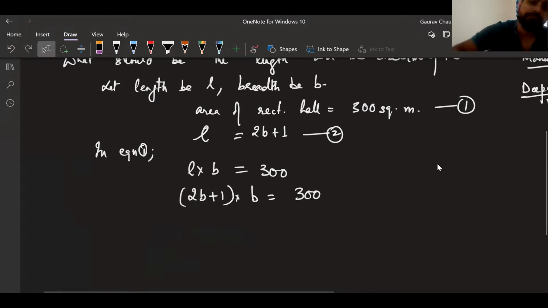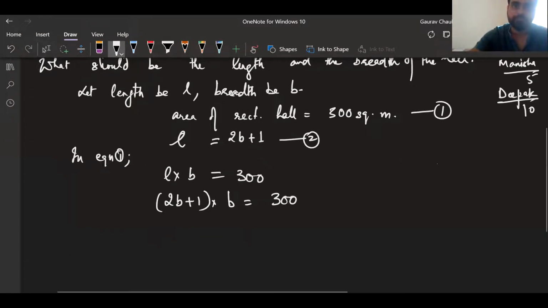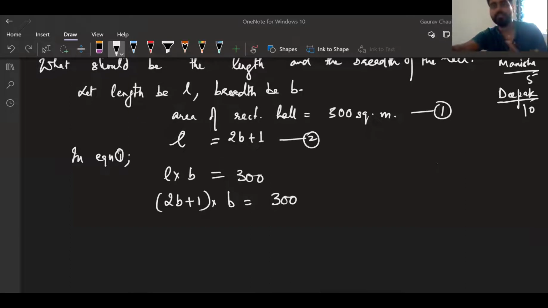Deepak, now can you tell me after this, what can I do? Just think logically what you would want to do after this. Tell me what we have to get, what finally. Deepak? So we have to find length and breadth. We have to find length and breadth, that's L and B, right?